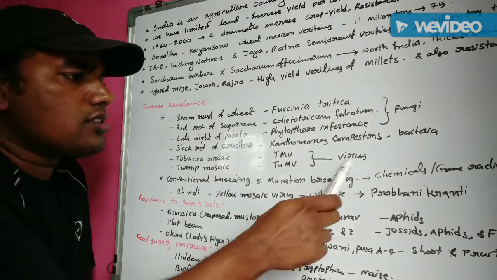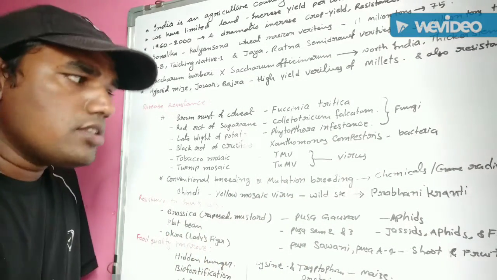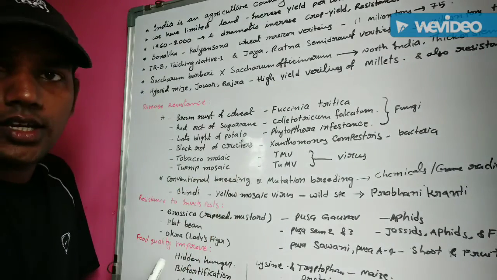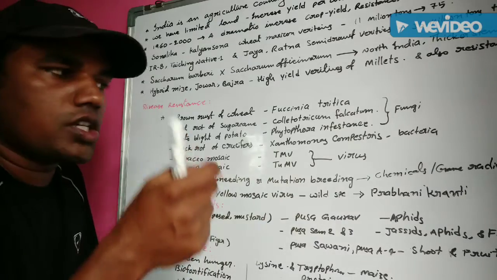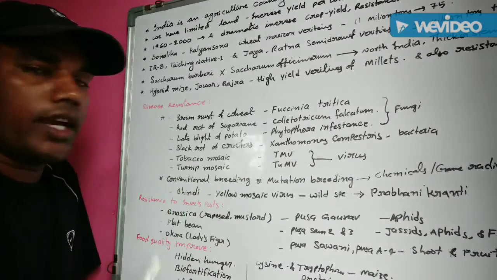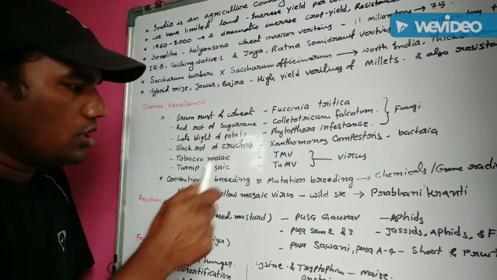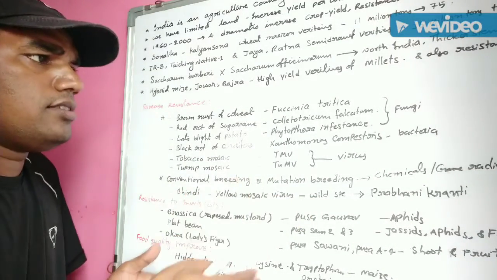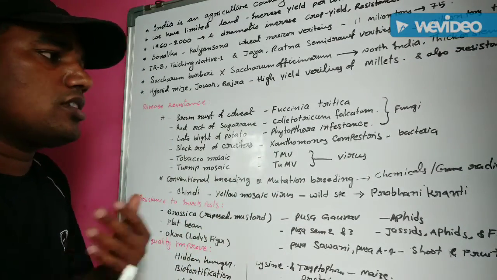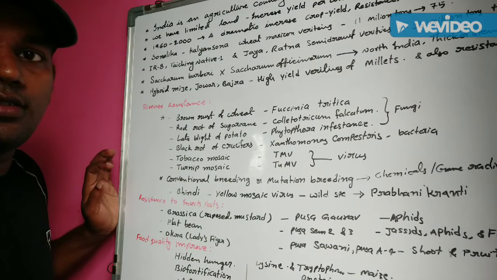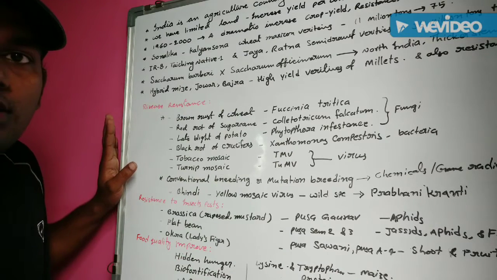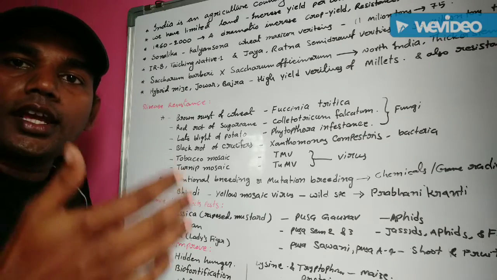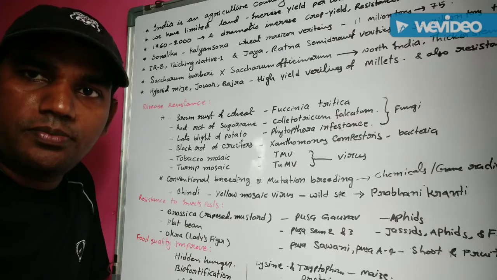Viral organisms, viruses, also cause different diseases in crops, like tobacco mosaic. The tobacco mosaic disease is mainly caused by the tobacco mosaic virus. And turnip mosaic disease is caused by the turnip mosaic virus. In this way, different types of viruses, bacteria and fungal organisms cause different types of disease. These diseases can be successfully resisted through plant breeding techniques by modifying the organisms.